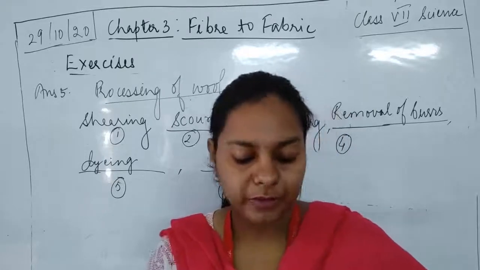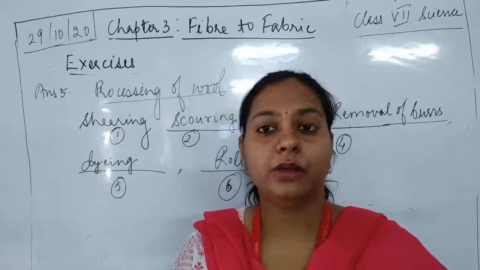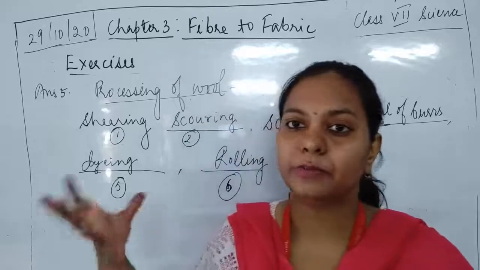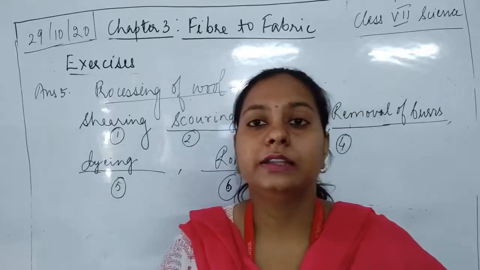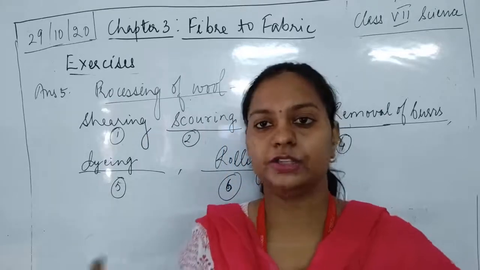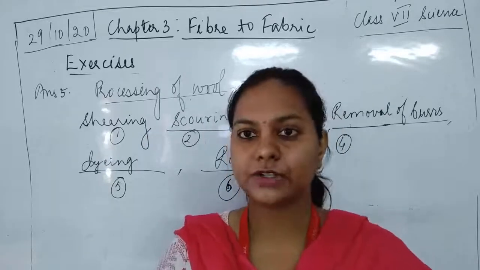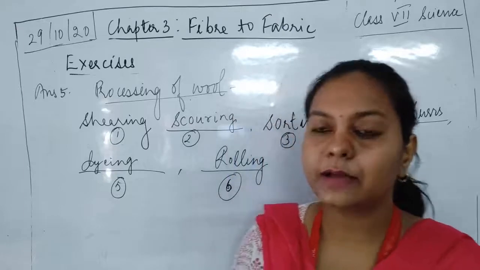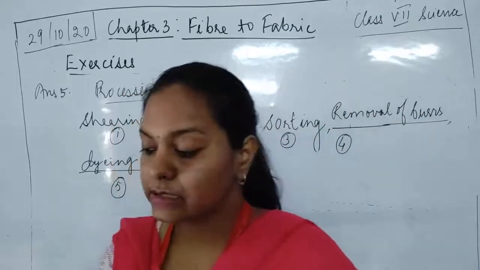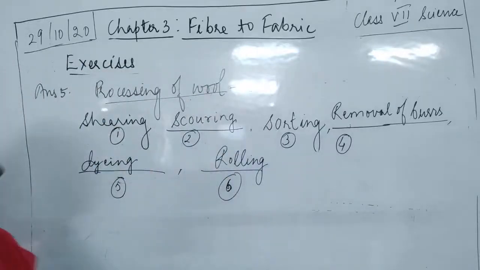It could be white, it could be brown, it could be black, it could be grey. Okay, so not more than that. So we have limited colors. But when you go and buy sweaters, then what happens? We can get the sweaters of different colors. Even shades are there, textures are there. So how are these textures, these colors being made? Colors are being made because of the dyeing purpose. Okay, so this is how the colorful wool is being obtained.